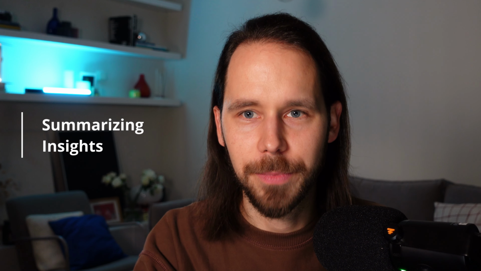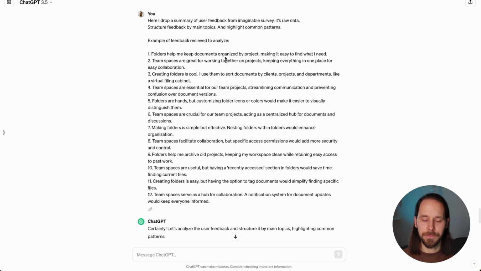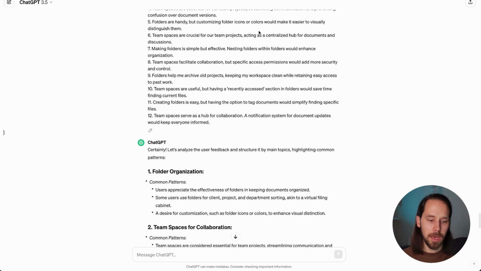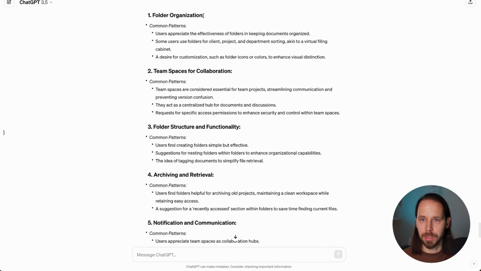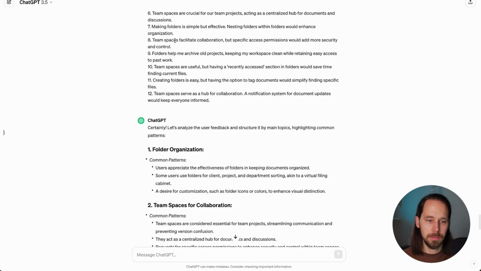Summarizing is definitely something that Chat is super powerful at. So let's take the results that we got from the user survey, for example, and just feed them to Chat and check what kind of ways of analyzing this information and retrieving the main insights there are. Here I have the results of the user feedback from our imaginary study that we conducted, and I'm asking Chat to review this raw data, structure it by main topics, and also find common patterns. And here we can see that Chat structured all of it by the topics that were mentioned in the feedback.